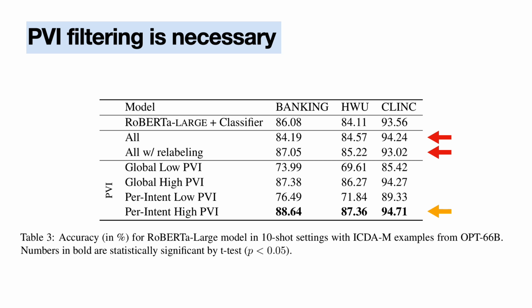Our experimental results also show that PVI filtering is necessary for achieving the best performance. We compare different filtering strategies and report the results in the table. Our results show that models trained with PVI filtering outperform the model trained without filtering, indicating the importance of filtering out low quality or irrelevant examples.